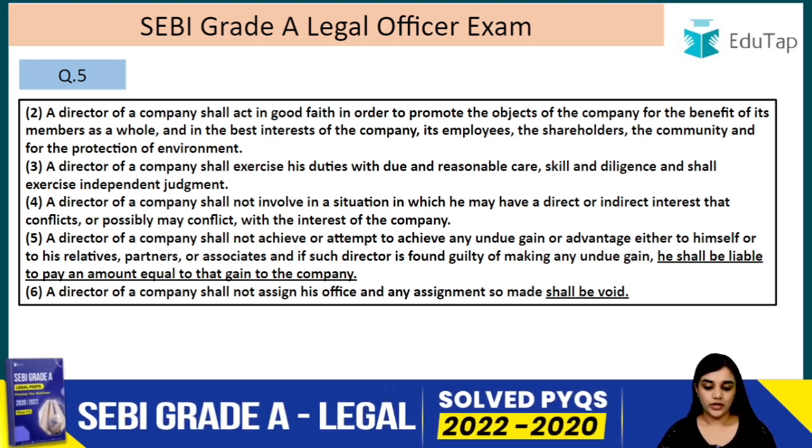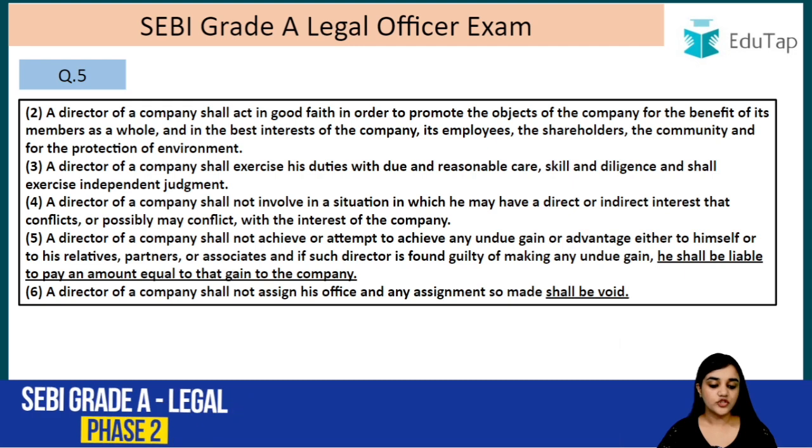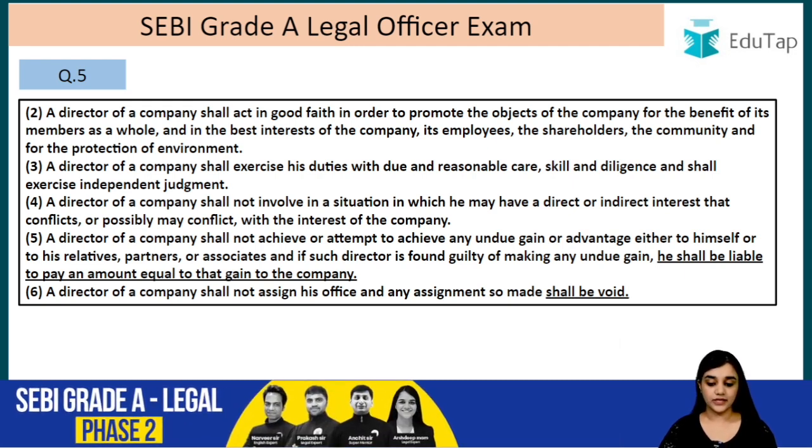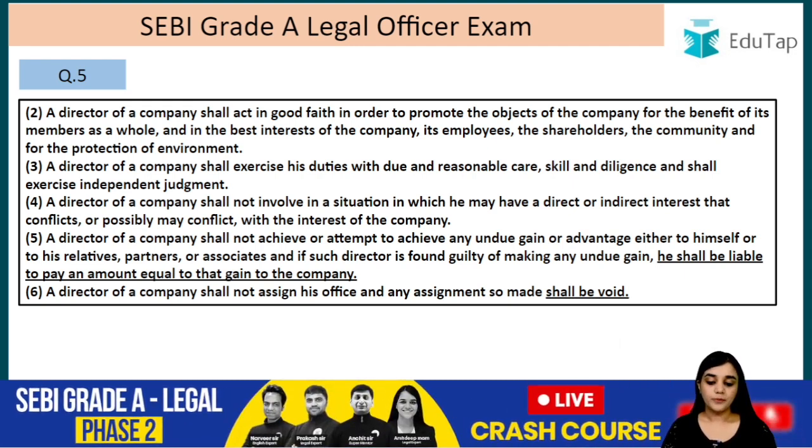A director of a company shall exercise his duties with due and reasonable care, skill and diligence, and shall exercise independent judgment. A director of a company shall not involve in a situation in which he may have a direct or indirect interest that conflicts or possibly may conflict with the interest of the company. So he cannot do anything that conflicts with the company.